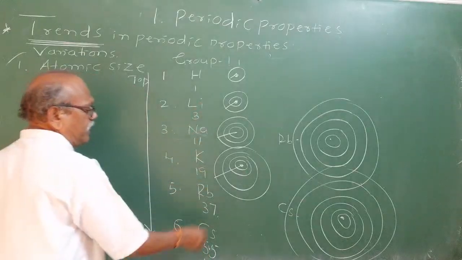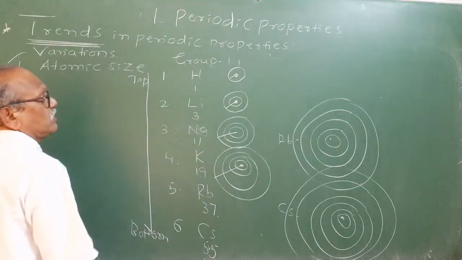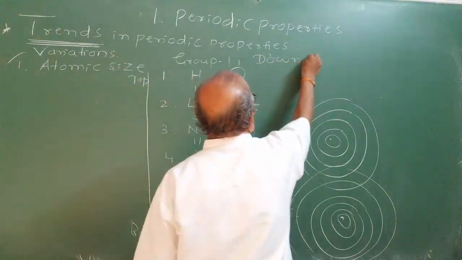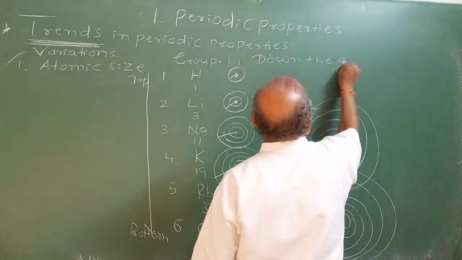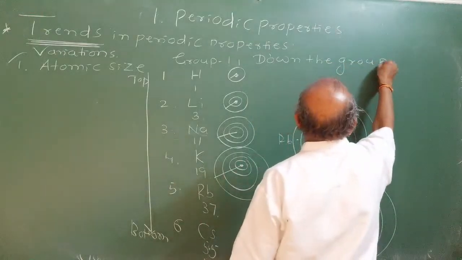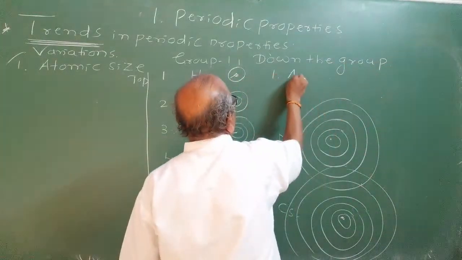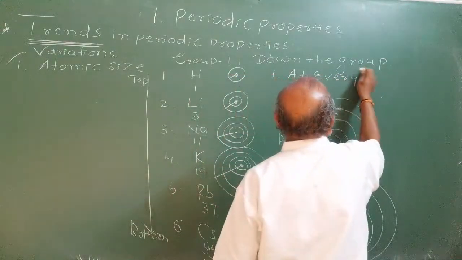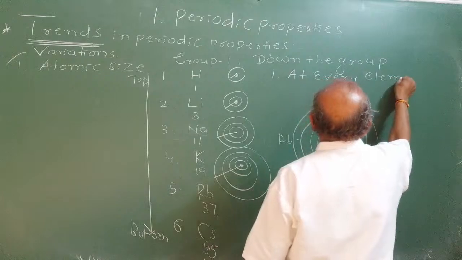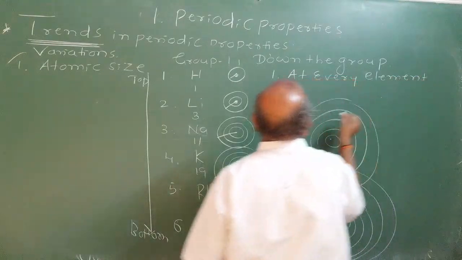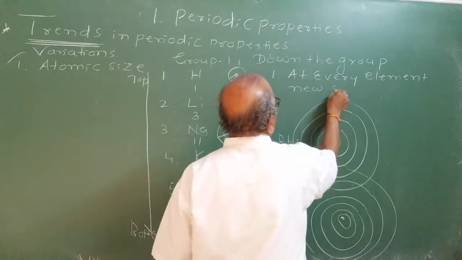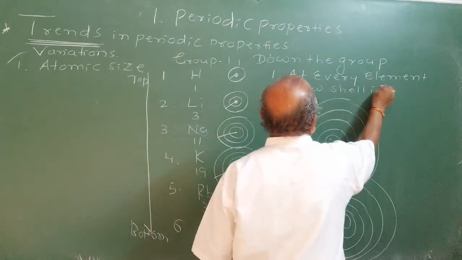Both of them are competing. Means down the group, two things are happening. At every element, a new shell is introduced.